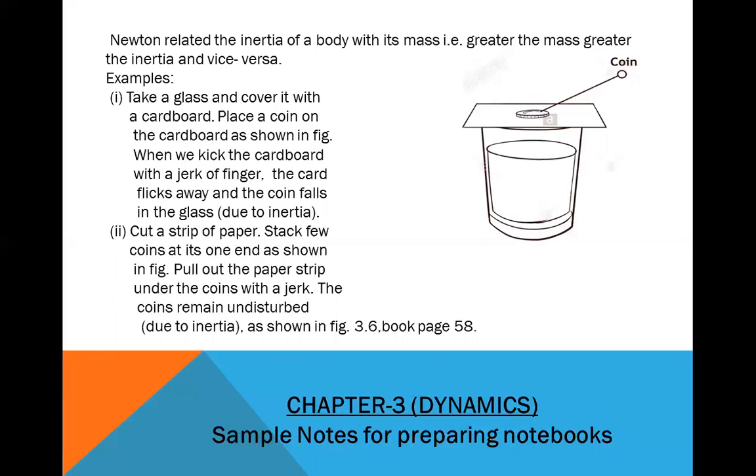Number 2, cut a strip of paper, stack a few coins at one end as shown in the figure, and pull out the paper strip from under the coins with a jerk. The coins remain undisturbed due to inertia, as shown in the figure.